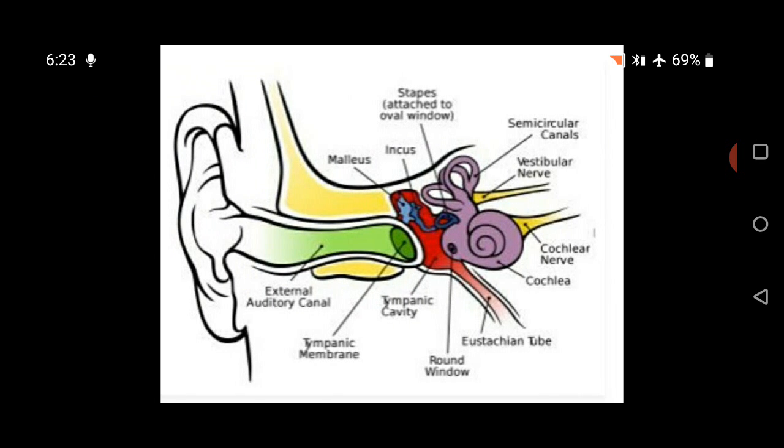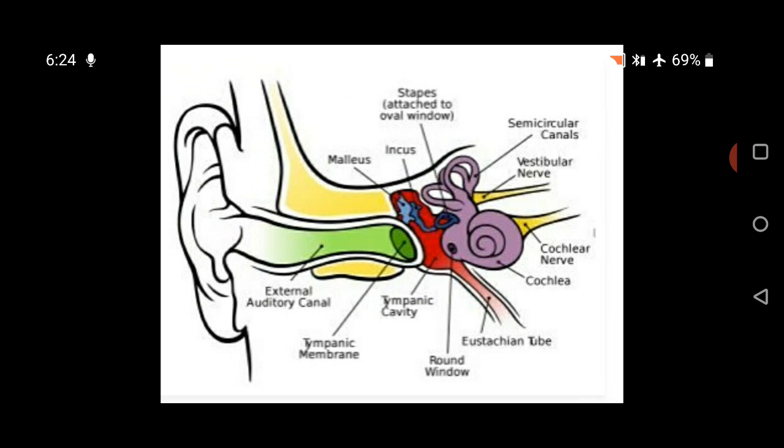When we have the word sound, now the question arises: how do we hear the sound? The hearing of the sound is possible with the help of the human ear. The ear is divided into three main parts: the outer ear, middle ear, and the inner ear.